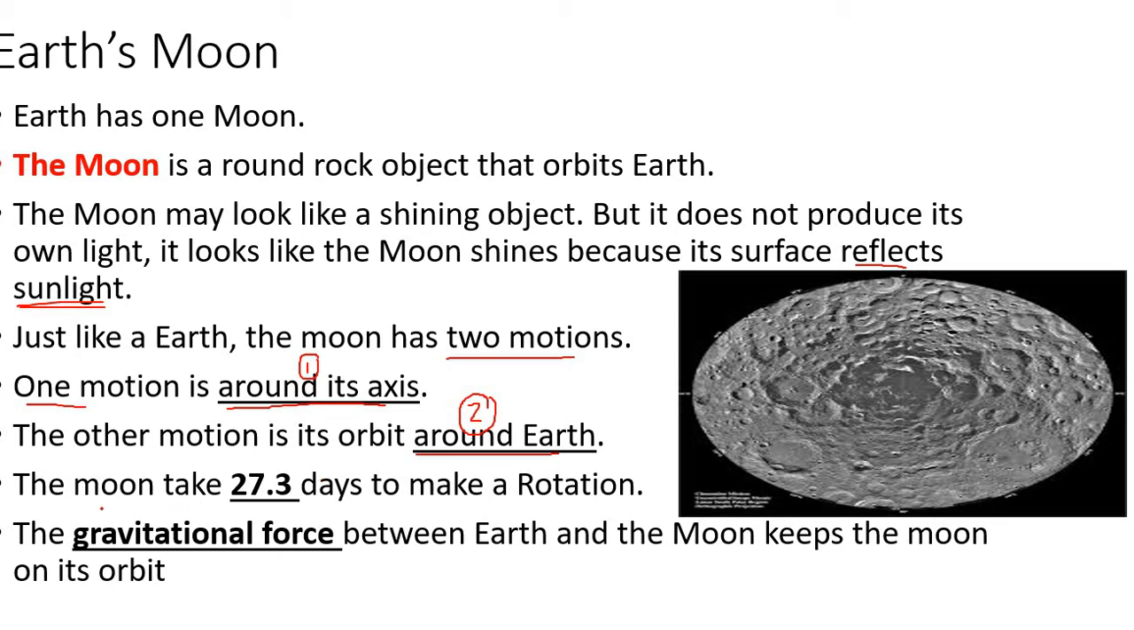The time needed for moon to rotate around its axis is 27.3 days from the days of Earth. The time for complete rotation of moon is 27.3 days. We said that moon is a follower to Earth, or it orbits around Earth. Why? Because of the gravitational force between Earth and moon. This is what keeps the moon in its orbit. It doesn't go away.